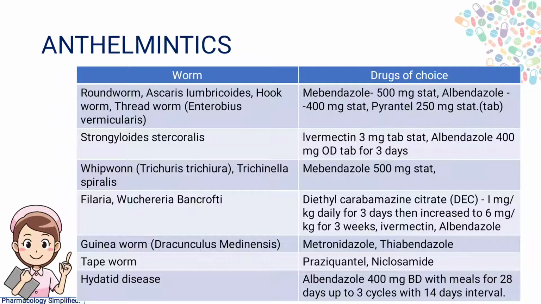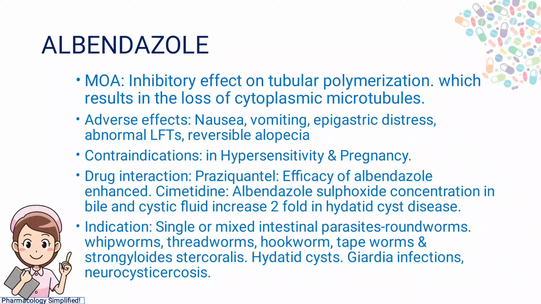And albendazole's mechanism of action is that it inhibits tubulin polymerization, which results in the loss of cytoplasmic microtubules, which results in damage to the cell wall. Adverse effects are nausea, vomiting, epigastric distress, abnormal LFTs, liver function tests, and reversible alopecia. These are the adverse effects of albendazole. Contraindications: it is not used in hypersensitivity and pregnancy.